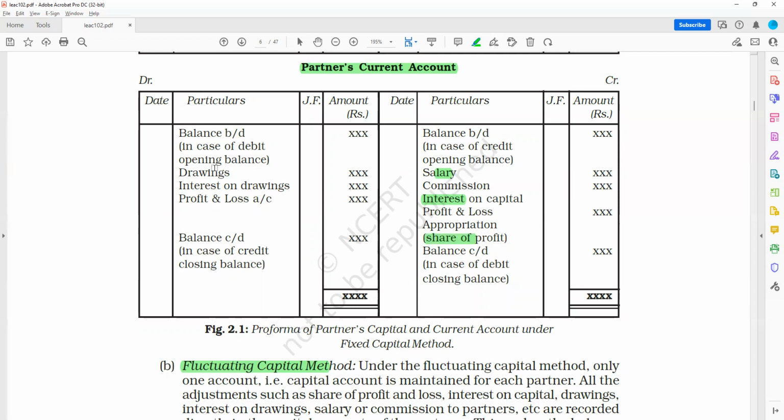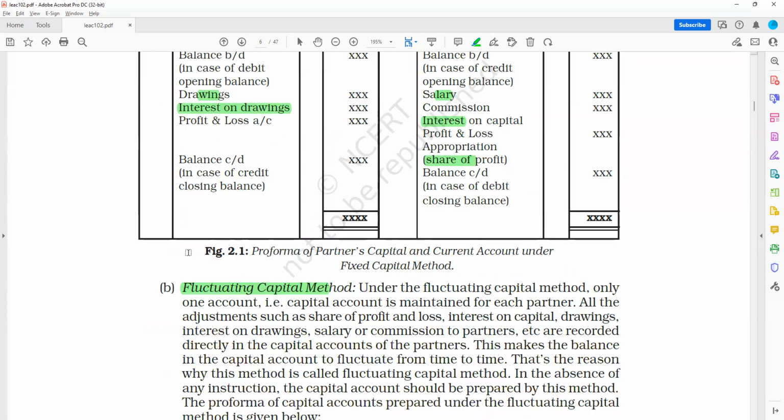On the debit side, what comes? Drawings, interest on drawings, profit and loss account, and balance carried down. Balance carried down is the closing balance in case of credit. Okay, so this is partner's current account.